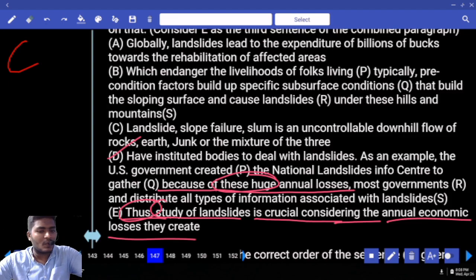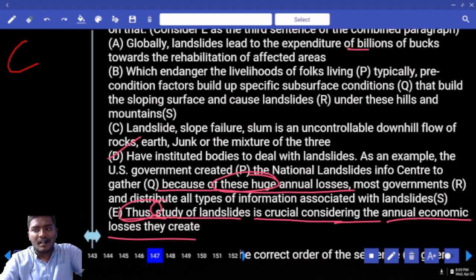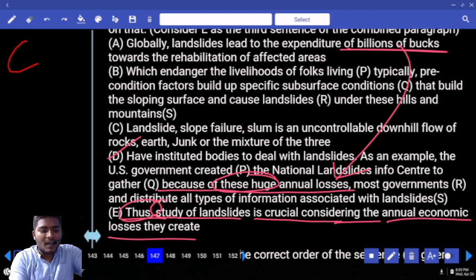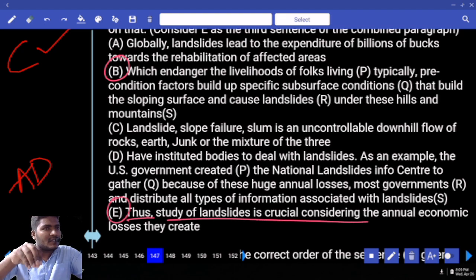Can you tell me where that word these is? Where are these annual losses? Where is the loss mentioned first of all? Where is that number mentioned? Can you tell me? Billions of bucks. These are the losses which they had. So what is the one pair which we can use here? AD is one pair. Already C is the beginner. We still don't know the remaining ones. What is remaining here? B is remaining as well as E is remaining. Thus a study of landslide is crucial. Why is landslide study crucial? Because so much money is being wasted. So landslide study is very important nowadays.